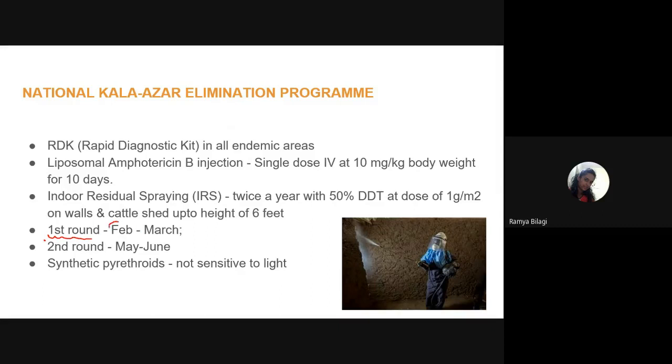The first round will be during the months of February and March, and the second round during the months of May and June, and it varies from region to region. As per the health officer and the administrative people, accordingly they will do. But at least how many rounds of spraying should be there, students? 2 rounds, because these are the periods when the sandfly will breed and be more active. And nowadays the sandflies have started developing resistance to this DDT. So an alternative is which one, students?